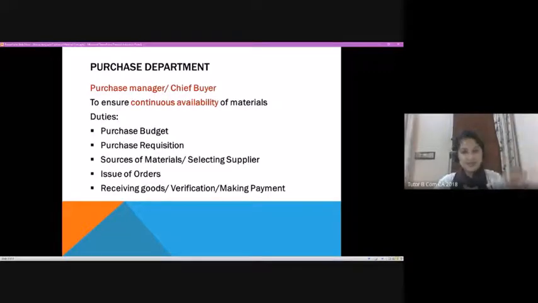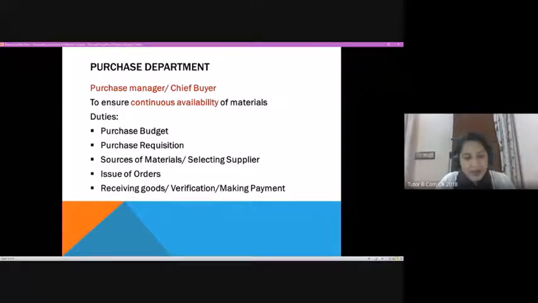That is, he will receive the requisition from different departments. He has to take care of that. Right. Now, how does he take care of that? He will have to source materials according to the requirement at the right price. So when he has to source the materials at the right time, the purchase manager, or as a whole, the purchase department, should have a list of suppliers who could be associated with this particular organization. There will be n number of suppliers, but you can only pick those suppliers whose trading policy, whose selling policy is matching with the policy of this particular organization.